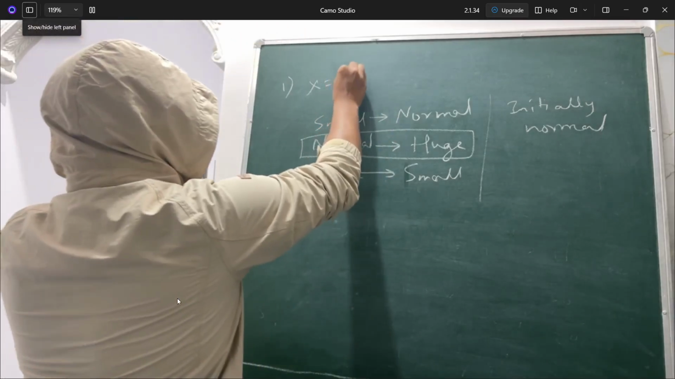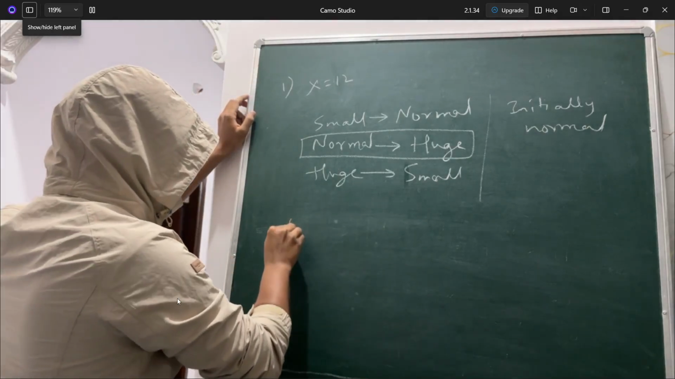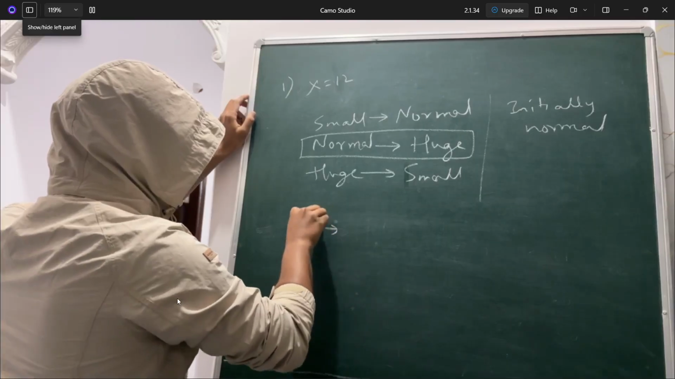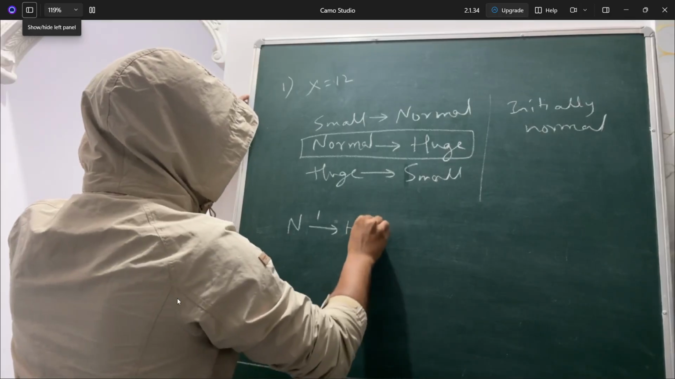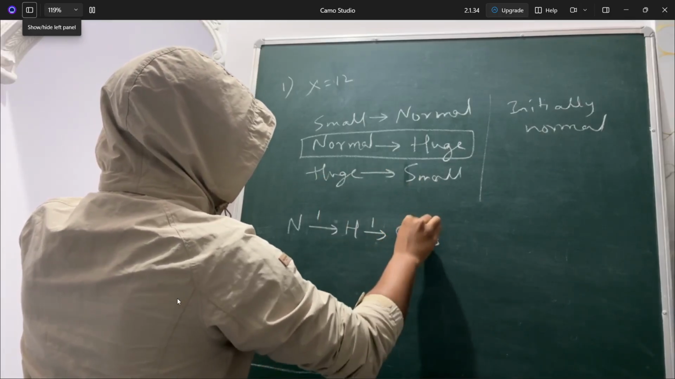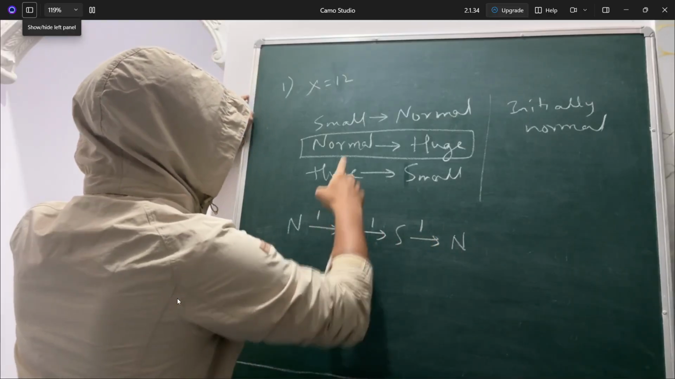So x is basically 12. Now one thing you'll have to do is see, let me explain you and then I'll tell you. Mario is in normal state. He'll eat one mushroom, he'll go to huge. One more mushroom he'll eat, he'll go to small. One more mushroom he'll eat, he'll go to normal again. Small to normal he'll go.